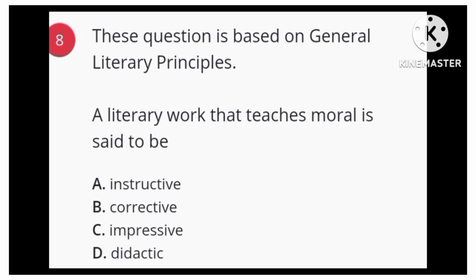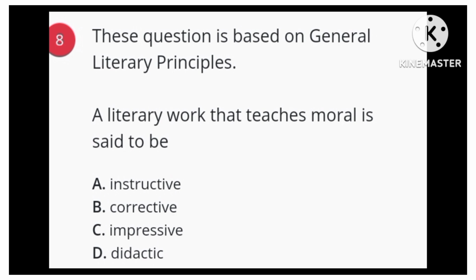Question number 8. The question is, a literary work that teaches moral lesson is said to be. The question is all about that literary work that inculcates good morals to our children, to the society, and so on and so forth. What do we call such work that teaches good way of living our life?